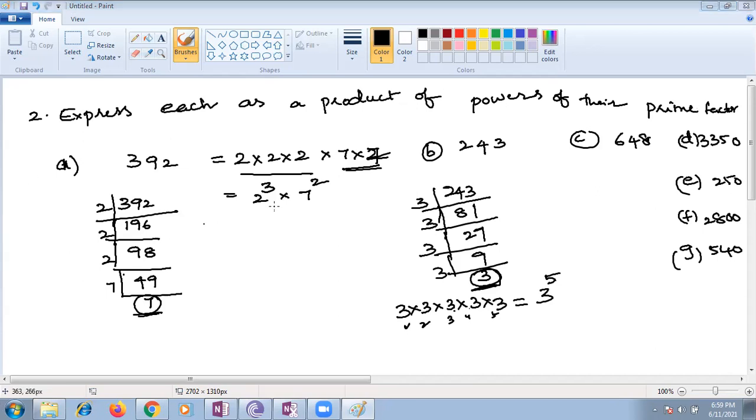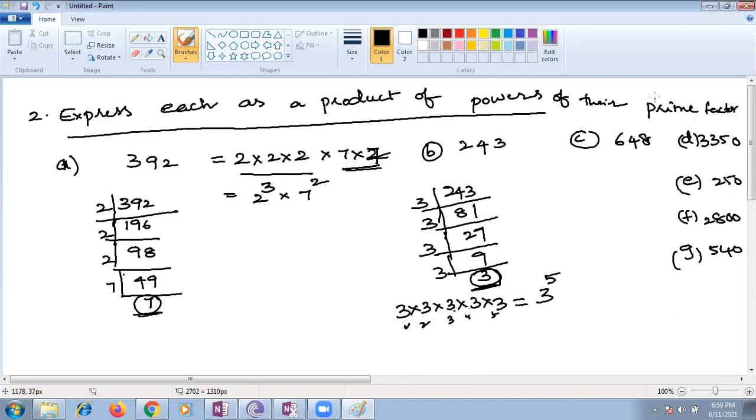Ma'am, I have one doubt. Should we write the multiplication and also verify, ma'am? No need. Once verification happens, if you have any doubt whether you are doing it correctly or not, you can verify. But in this case, I have got it. I'm asking you to express each as a product of powers of their prime factors.